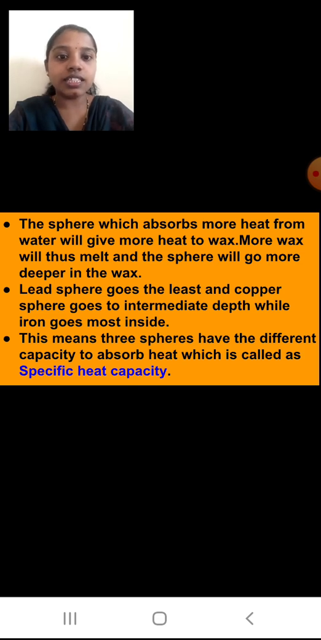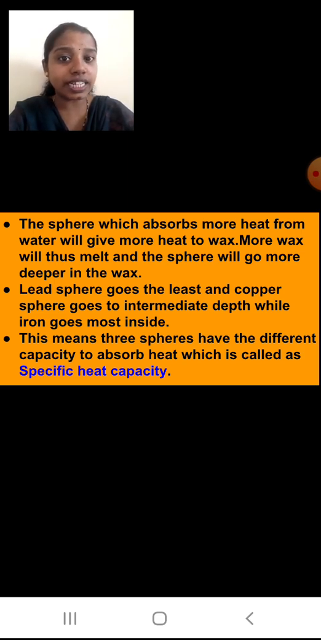This means the 3 spheres have different capacity to absorb heat, which is called specific heat capacity. Yes students, all these spheres have different capacities to absorb heat and hence we say that they have different specific heat capacity. Okay students, I hope till here is clear to you. You understood the experiment also, okay.